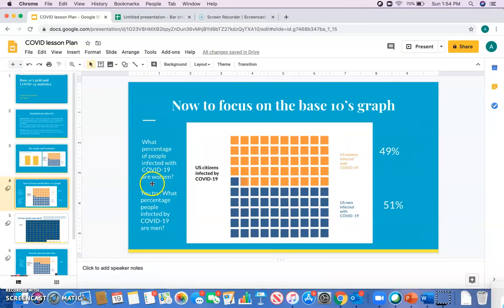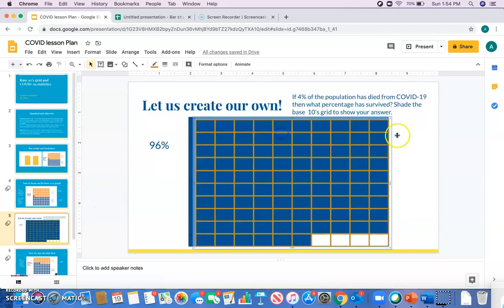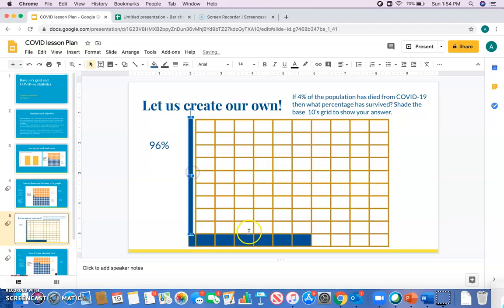Sorry about that. So we're going to clear this out. There we go. There, we're going to clear this out for us. Okay, so our question is, if 4% of the population has died from COVID-19, then what percent has survived? Shade the tens grid to show your answer.